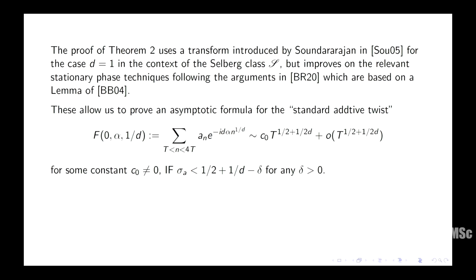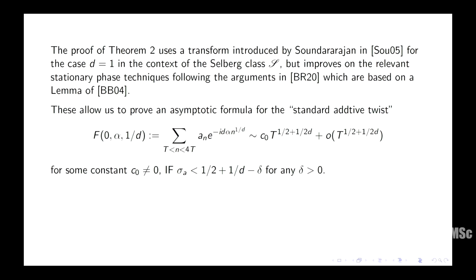That's right. So the point is to extract this particular asymptotic for these non-linear additive twists, as they're called. The peculiar thing here is you have e to the minus i d, but alpha n to the 1 over d. It's not n, right? Which is the standard thing that will come in character sums and things like that.